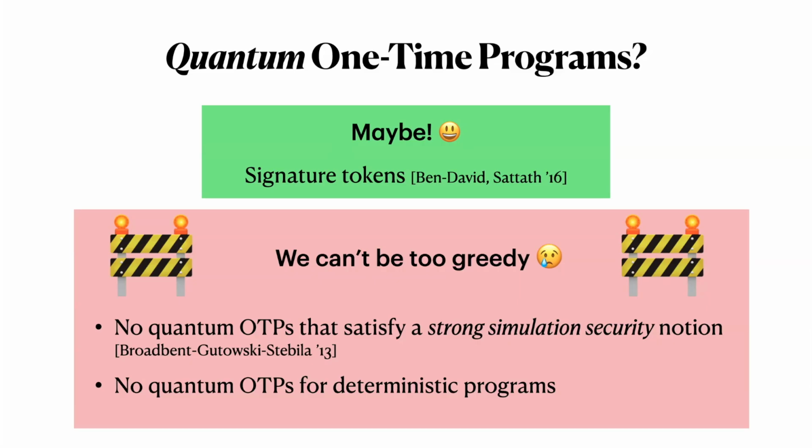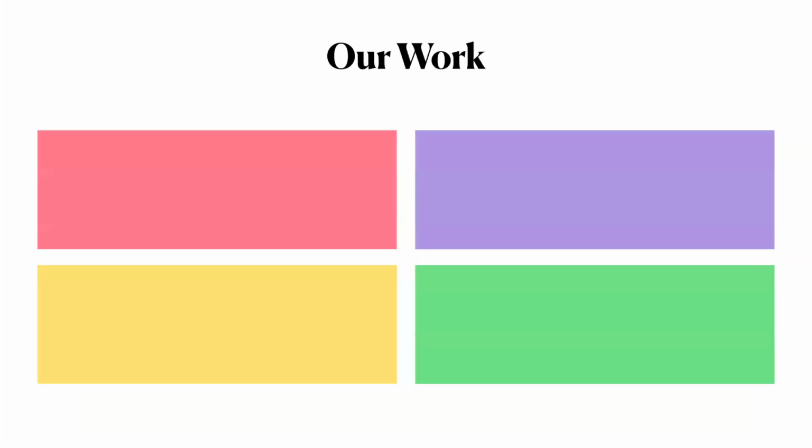So this is the state of affairs regarding one-time programs, and our work makes progress in a few directions. First, we provide a construction of quantum one-time programs for general functions, and we show that it's secure for so-called unlearnable programs. This construction is in the classical oracle model.